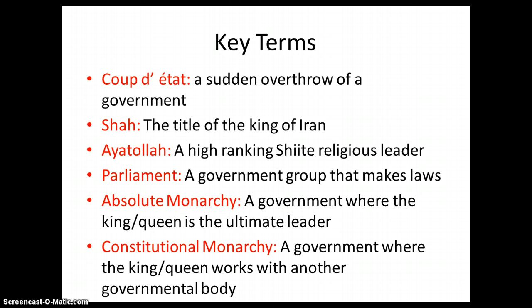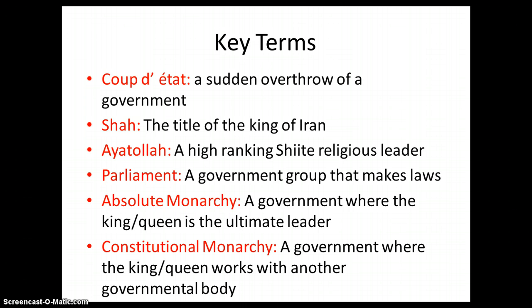The first key term is a coup d'etat. That is a French word that means a sudden overthrow of the government. Usually a coup d'etat is done by people who work within the government, and then they rebel against the leader and they find a way to overthrow them, and they themselves take power.